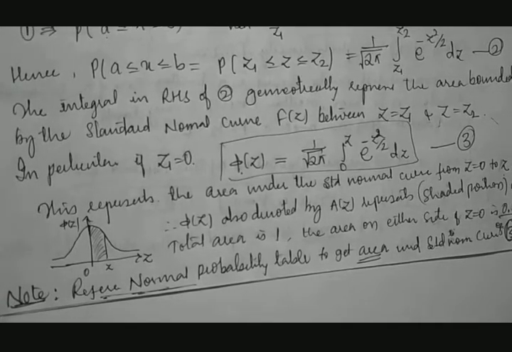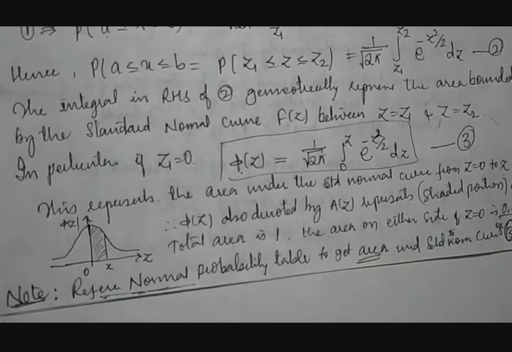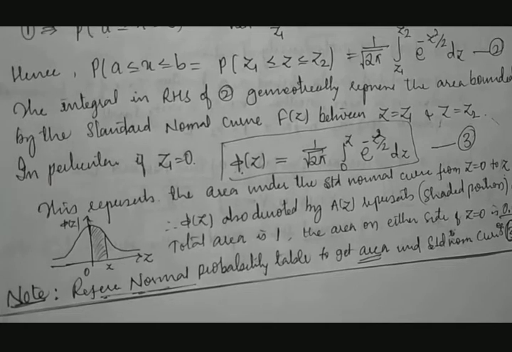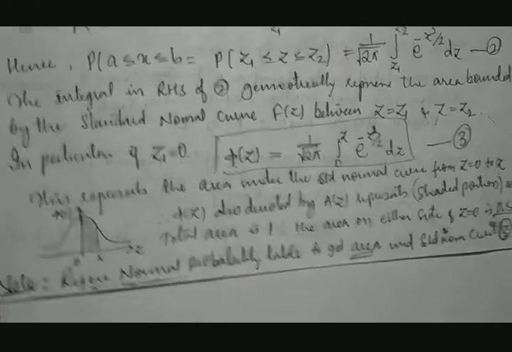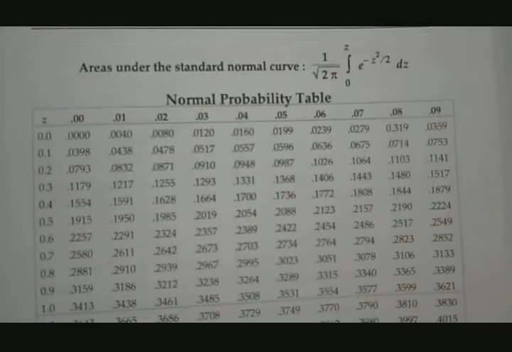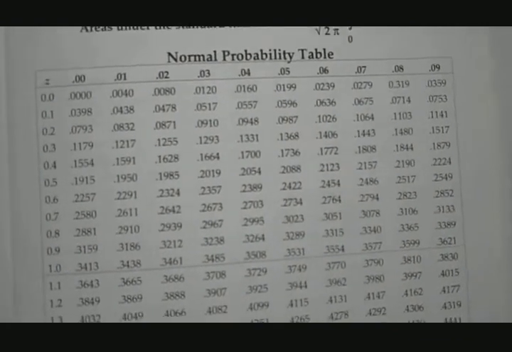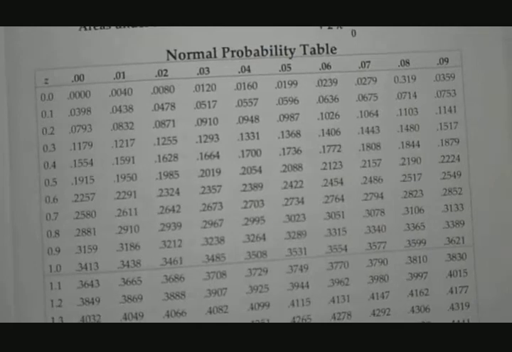Normal distribution table is a table where we can get the results directly, which will represent the value of phi of z. Means we are not going to do the real calculation of integration. We are going to refer to the normal distribution table. What this table says, you can see here. This is called the normal distribution table. How to read this normal distribution table?